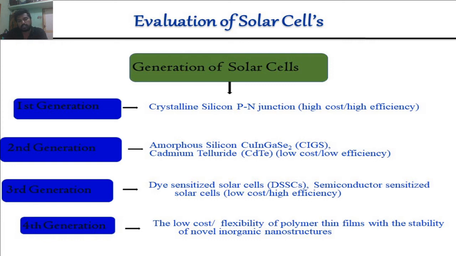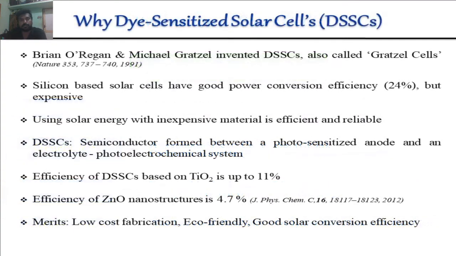Then we go to the third generation solar cells, dye-sensitized solar cells. The dye-sensitized solar cell is based on semiconducting materials. The cost is very low and the efficiency is better. And then the fourth generation solar cell is based on polymer thin film solar cells or plastic solar cells. Now we focus on the dye-sensitized solar cell.